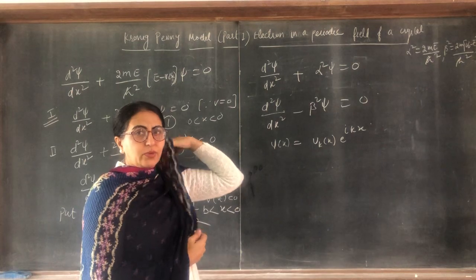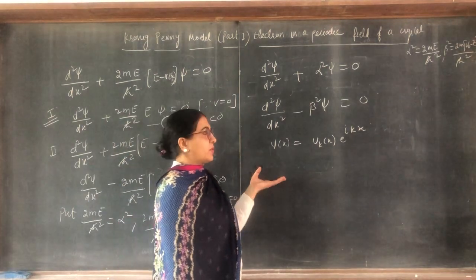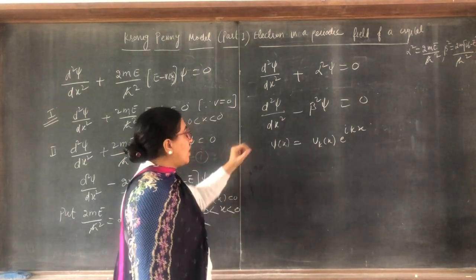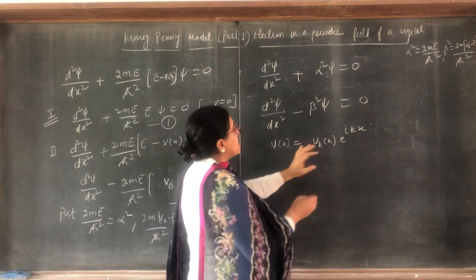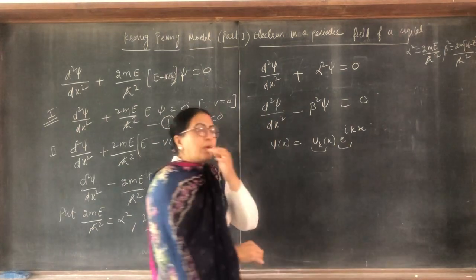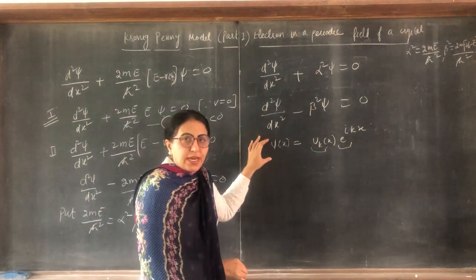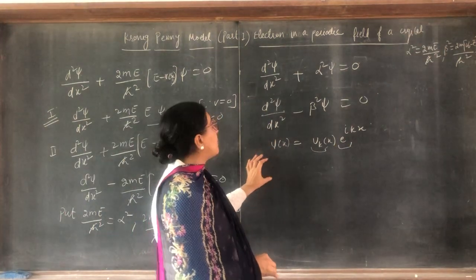I will not go into the detail of this because you can solve this easily. How? Taking its first derivative, because this is in u and v form, then its second derivative, then putting these into the equations.